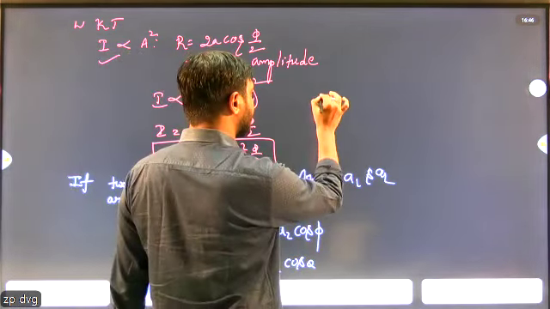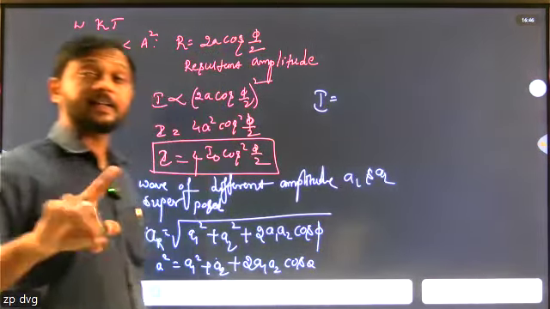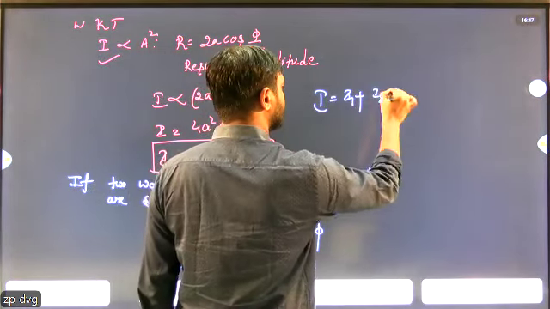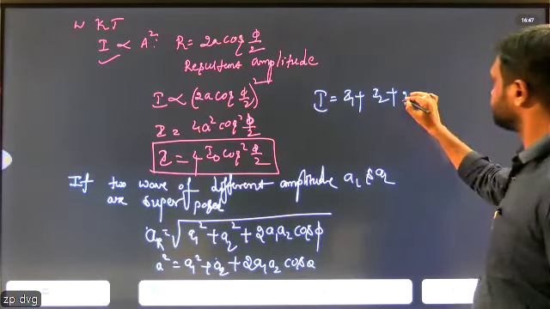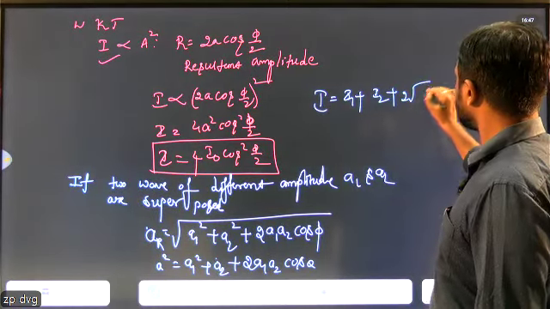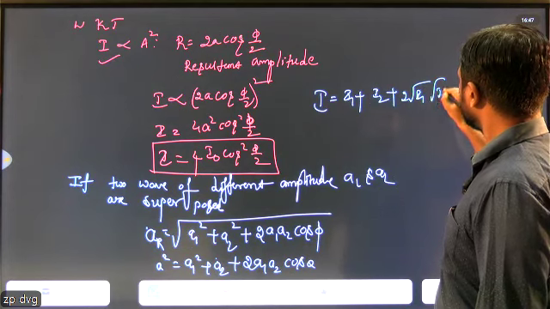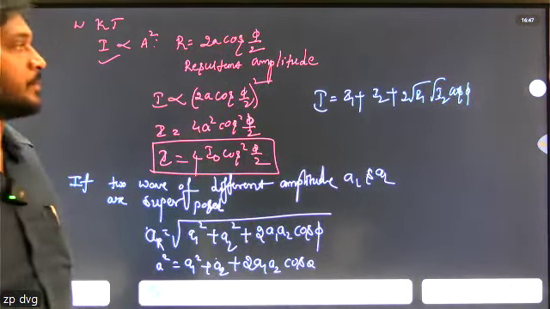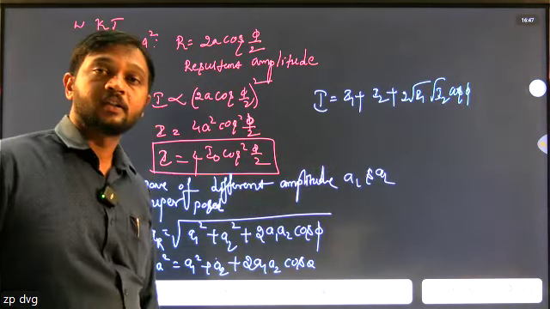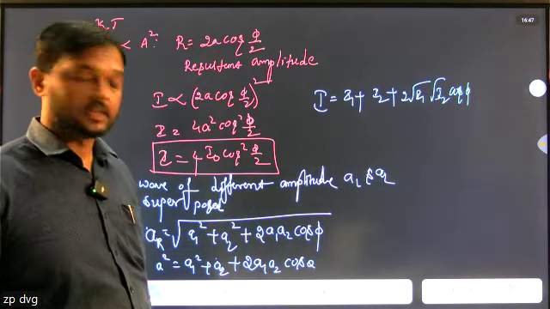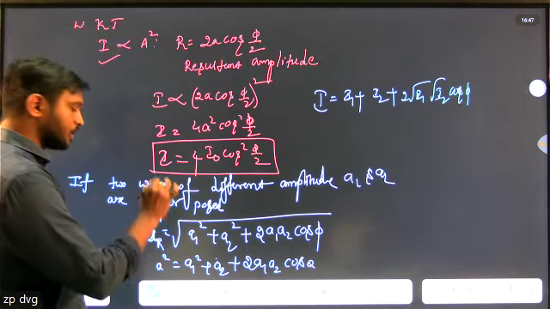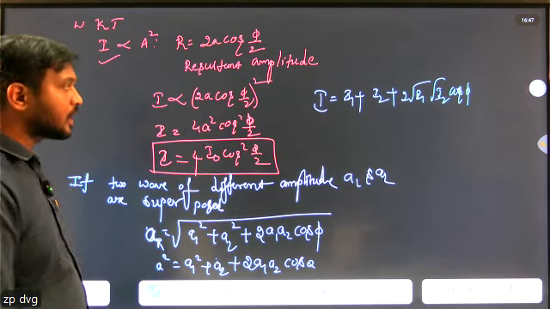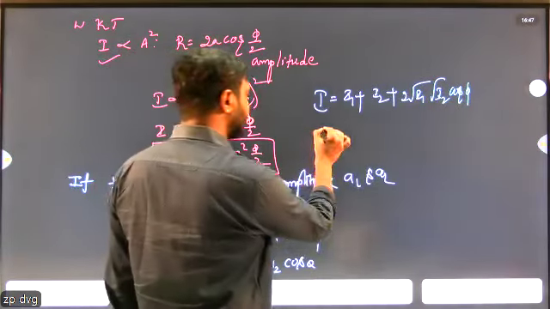Then intensity I equals, for different amplitudes, I1 plus I2 plus 2 into square root of I1 I2 cos phi. So this is the formula to calculate intensity of two waves. This is the formula of resultant amplitude, and this is the formula of intensity. Is it clear?